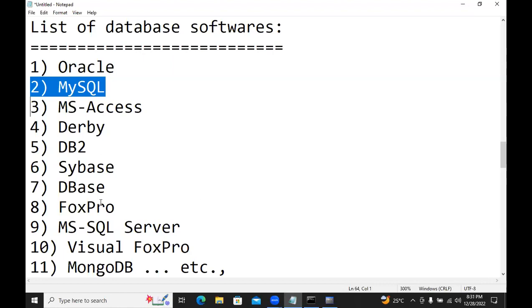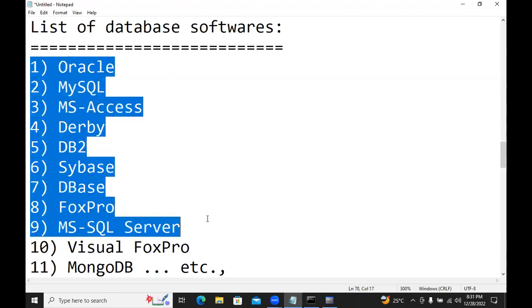Applications are communicating with databases by using which language? SQL. But MySQL is there; your SQL, our SQL is not there. So MySQL is a database. This database also can understand one language, that is also SQL. So all databases can understand SQL.